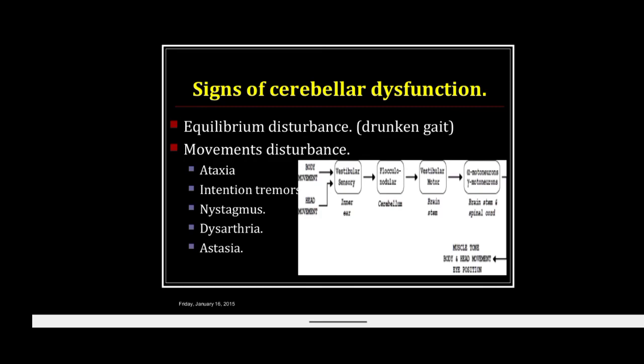So ataxia. Third one is astasia. What is astasia? There is incoordination of the movement.